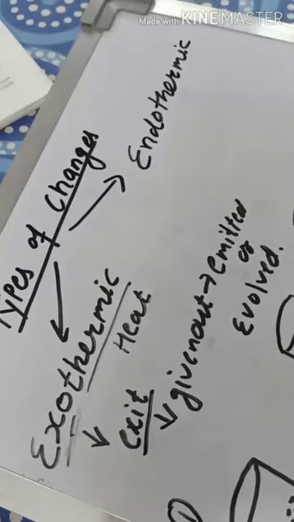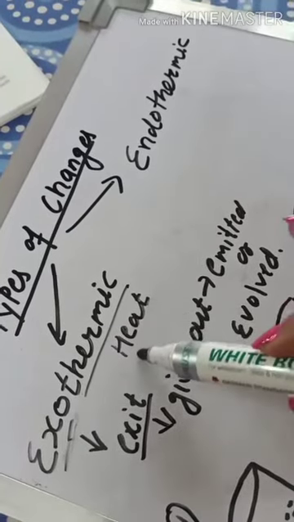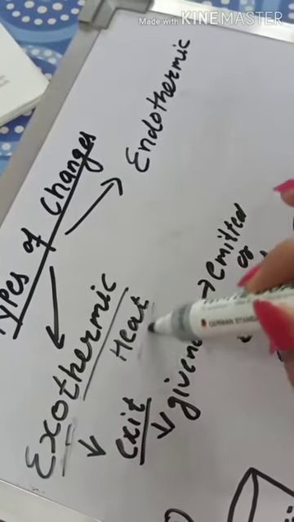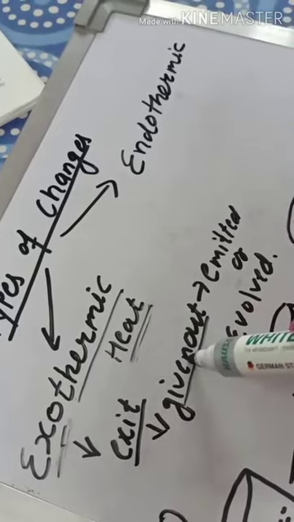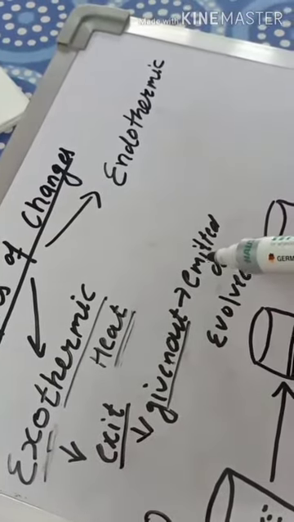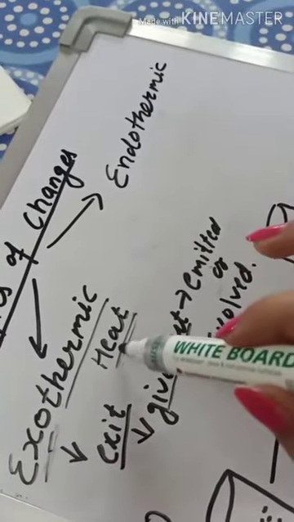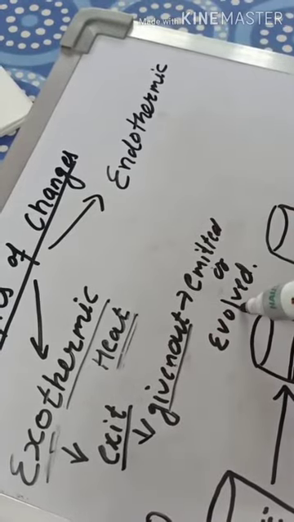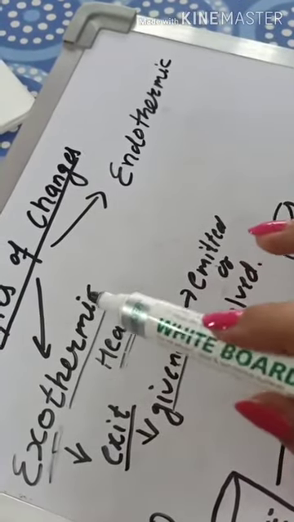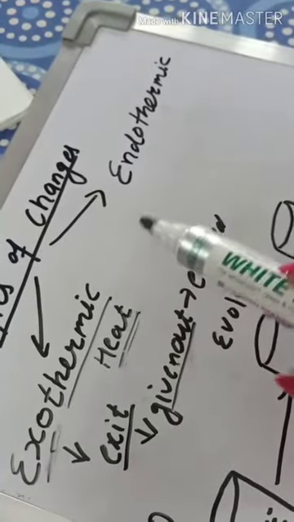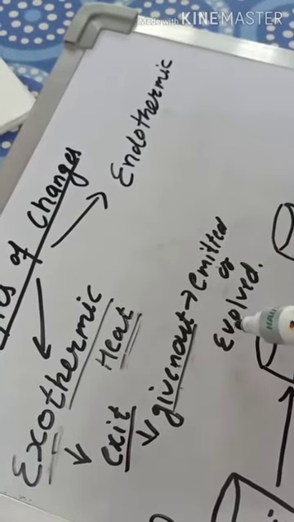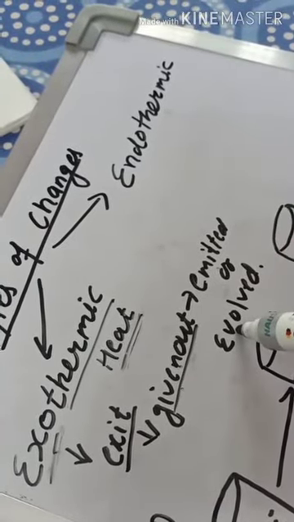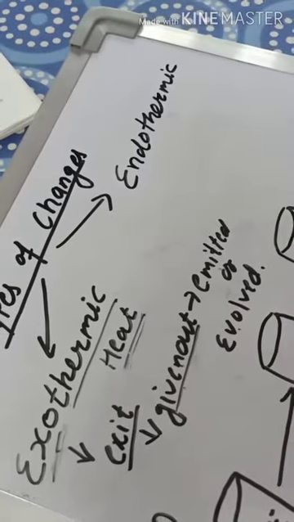So any change in which heat is given out by a substance, or heat is emitted by a substance, or we can say heat is evolved, is known as an exothermic change. A change in which heat is given out, emitted, or evolved by a substance is known as an exothermic change.